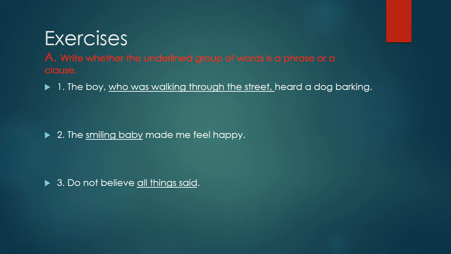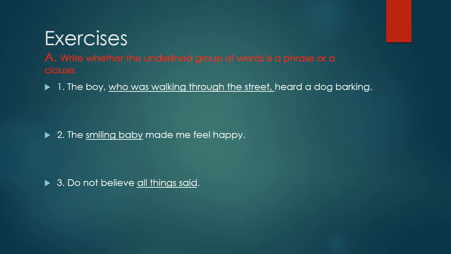So I am going to read sentence number 1. The boy who was walking through the street heard a dog barking. In this sentence, our underlined words are "who was walking through the street." So my dear children, can you tell me whether these underlined words are a phrase or a clause?